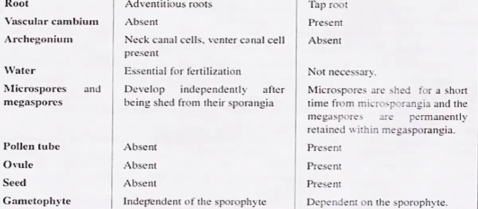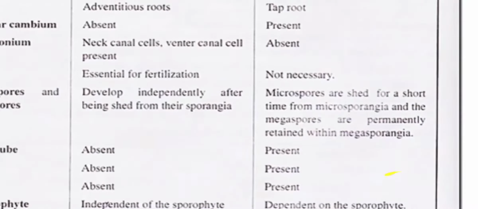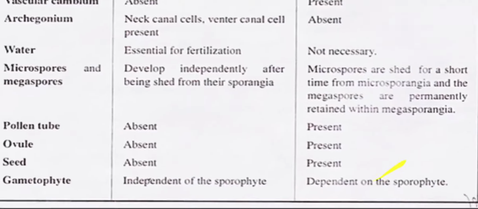Microspore and megaspore develop independently after being shed from their sporangia in pteridophytes, while in gymnosperms, microspores are shed for a short time from the microsporangium and the megaspore is permanently retained within the megasporangium.